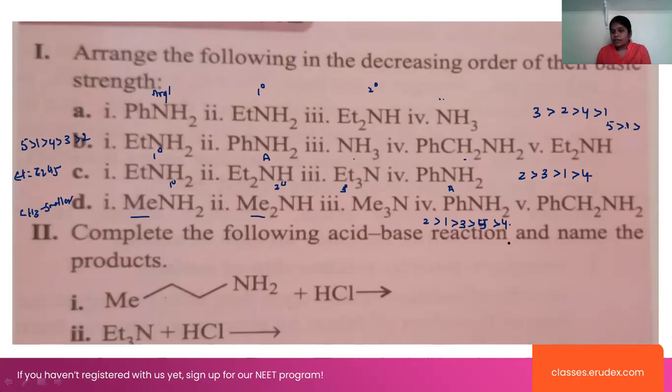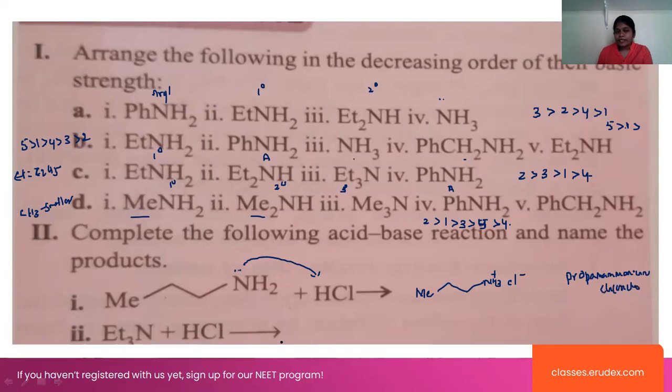Next one, complete the following acid-base reactions and name the product here. Here look at acid-base reactions. This is the base here, right? Lone pair of electrons. Whenever this lone pair of electrons is donated towards this H plus, then we will get MeNH3 plus and the Cl minus here. This is called propan ammonium chloride. 1, 2, 3, 3 carbons are there. Propan ammonium chloride.